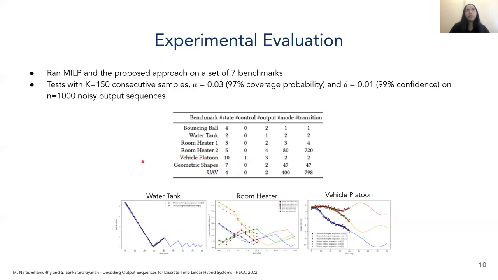Apart from this, we also tested both approaches on a set of 1,000 noisy output sequences. We set the coverage probability to be around 97% and the confidence level for the statistical testing of the cover set to be around 99% and picked the value of k accordingly.